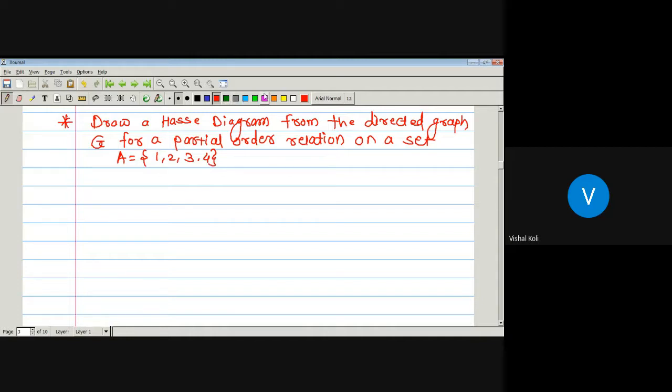Here we are given a directed graph, and from that we have to construct a Hasse diagram. Here is an element 1 and there is a loop at element 1.